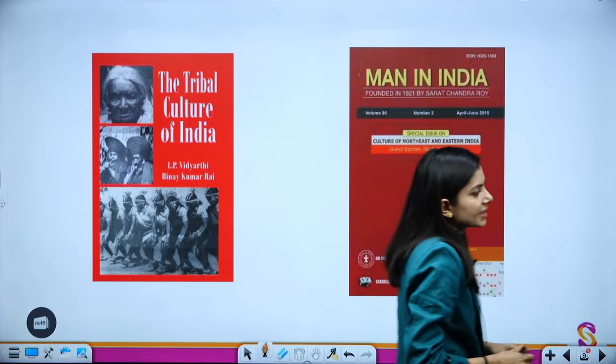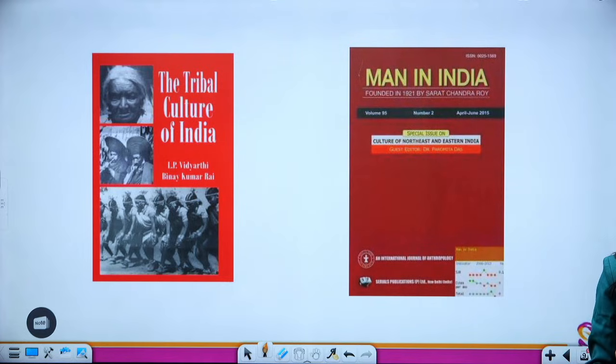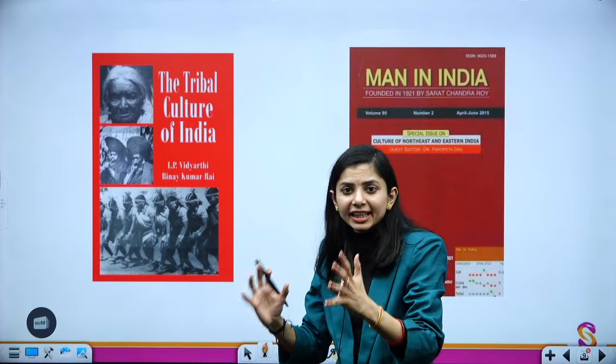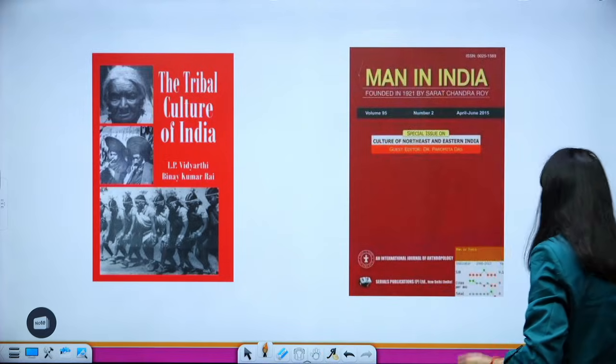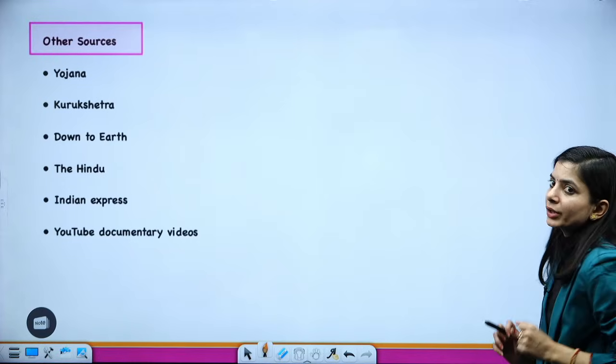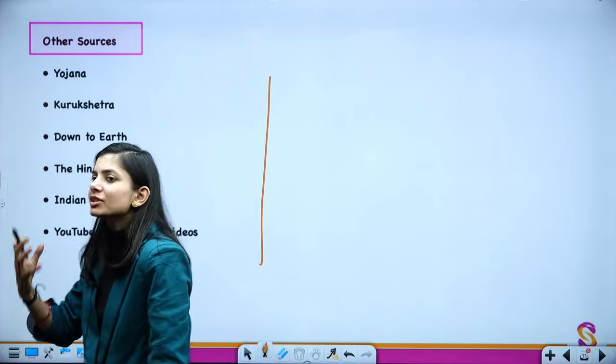So these are the sources for covering anthropology. When you are coming up with the static part, you can rely upon these books. Other than this, you also need to rely upon some other sources to get basic insights.